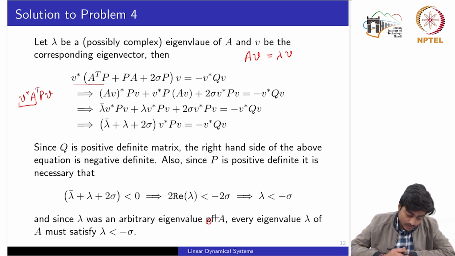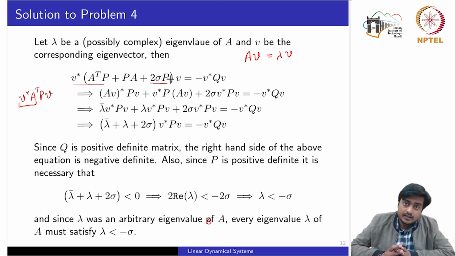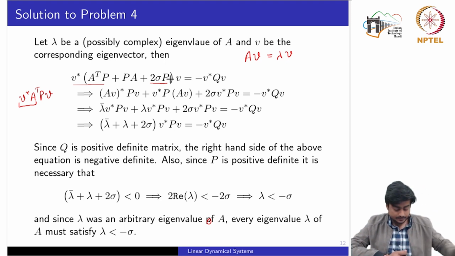So one important conclusion you should note here is that if we add this term into the Lyapunov equation, the key implication is that all the eigenvalues of A would also be shifted towards the left hand side by that scalar parameter introduced in the Lyapunov equation. Okay.